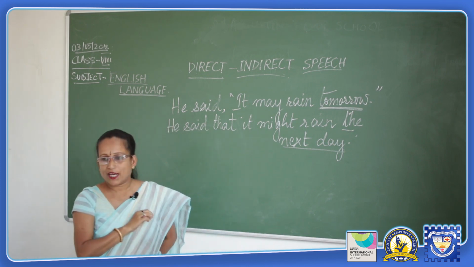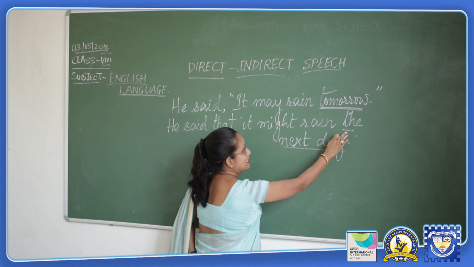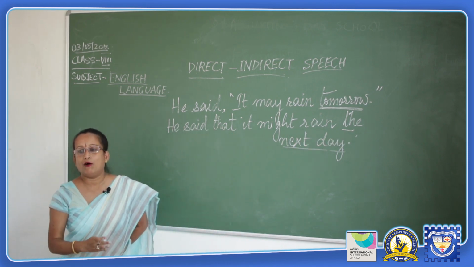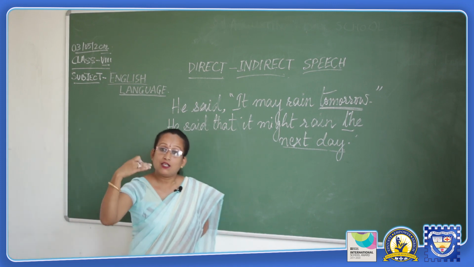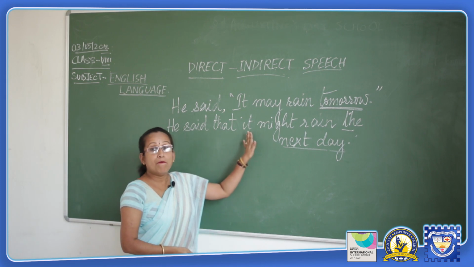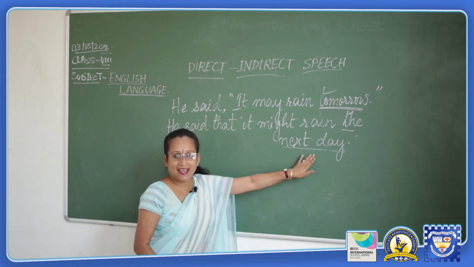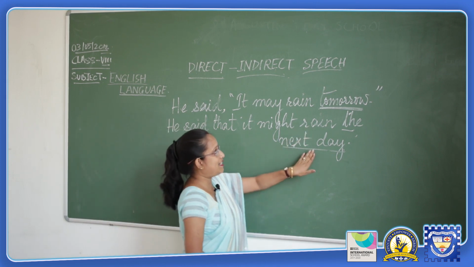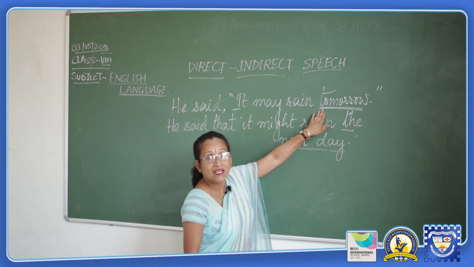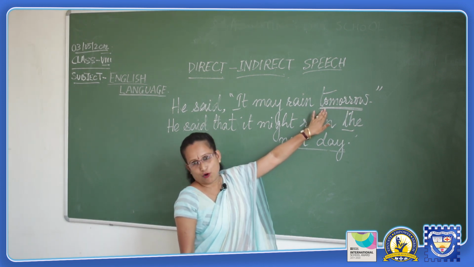Standing today, how can we describe the word tomorrow? We can tell it that it is the next day. So, when I am telling somebody about tomorrow's weather, what do I say? I say that it might rain when? Tomorrow means the next day, which can be used as a substitute in place of tomorrow, standing today. Today's next day is tomorrow.